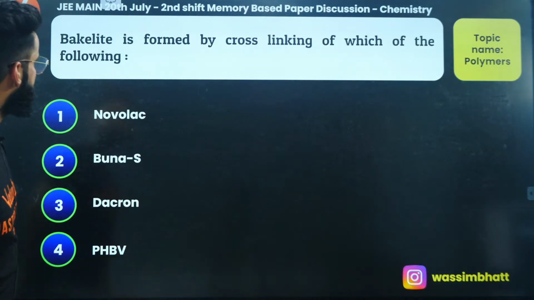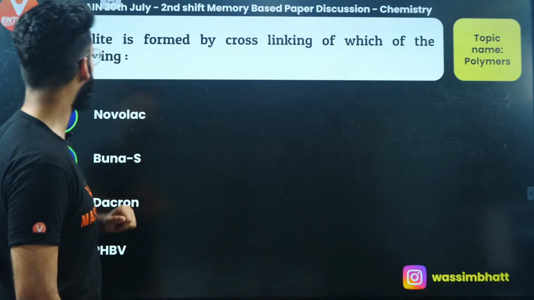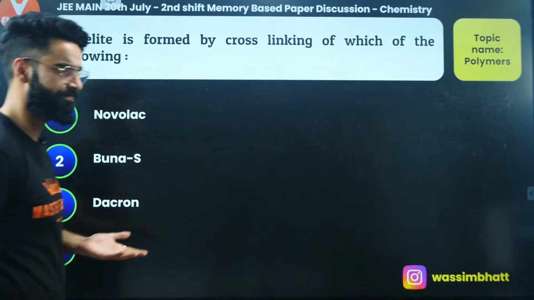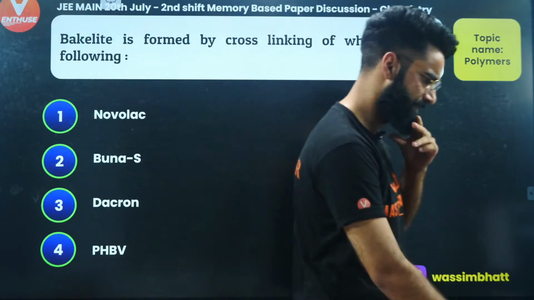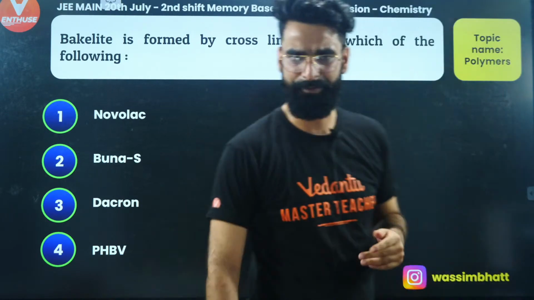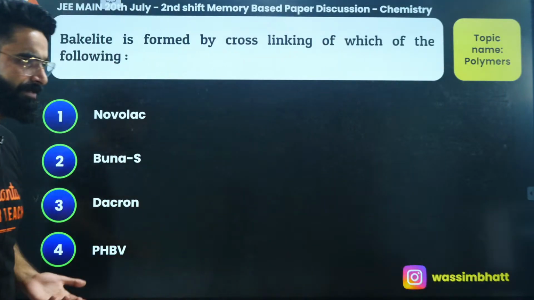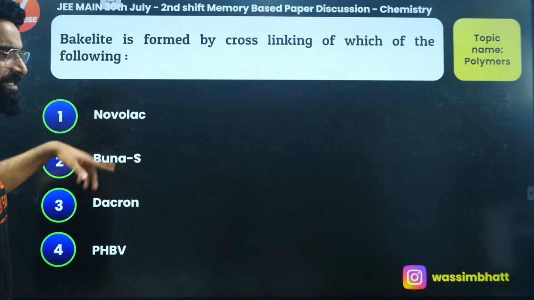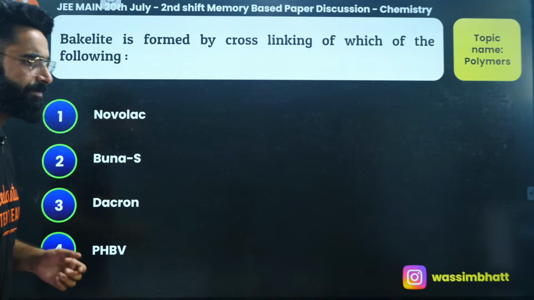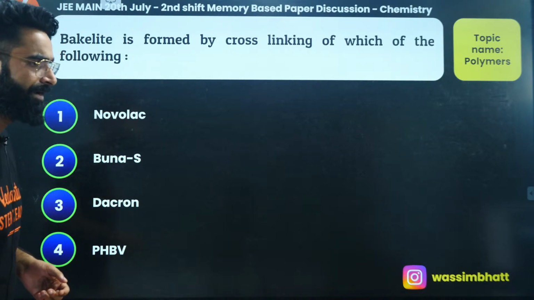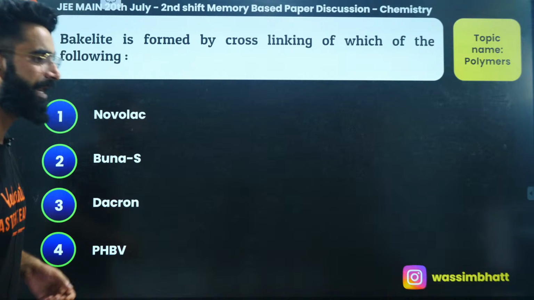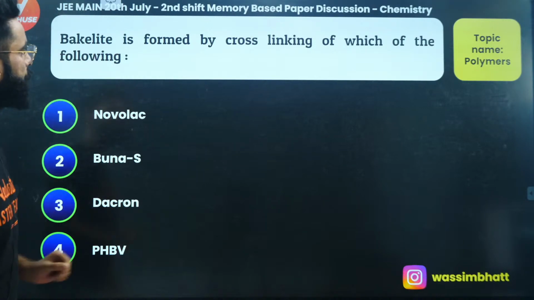This is one more question. Bakelite is formed by the cross-linking of which of the following? Okay, you can let me know its answer fast. What did you write in this one? Again, the memory-based question, okay? I'm not going to show these memory-based questions, right? You can let me know fast. What do you think? It's going to be the cross-linking of Novolac, right?